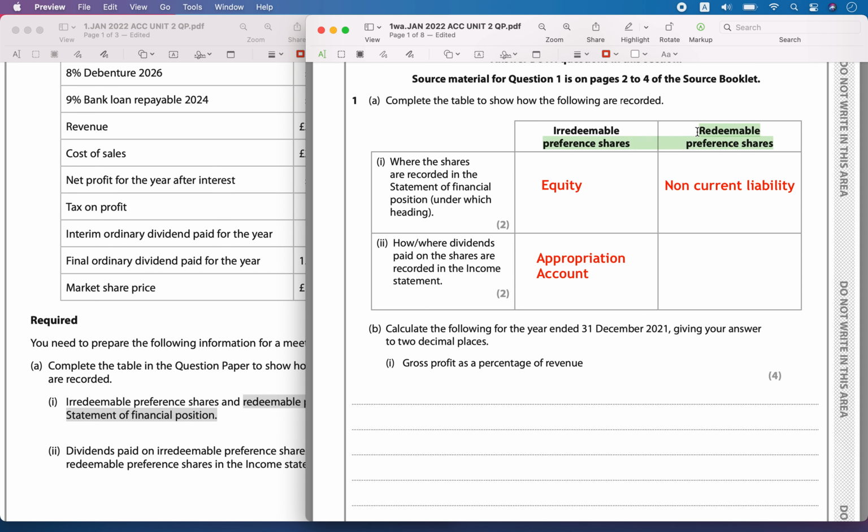Whereas when you pay the dividend on a redeemable preference share, which acts as a liability, this is going to be recorded as an expense in the profit and loss statement.